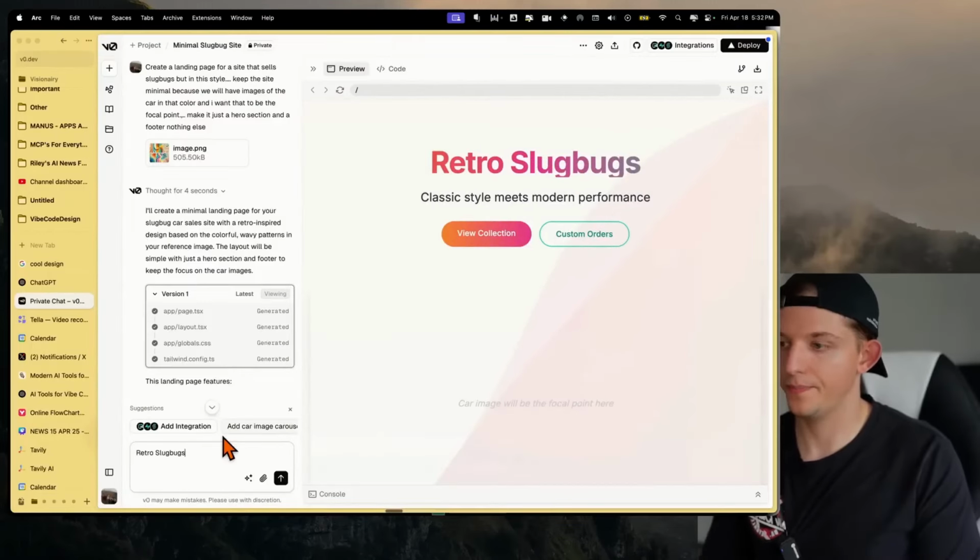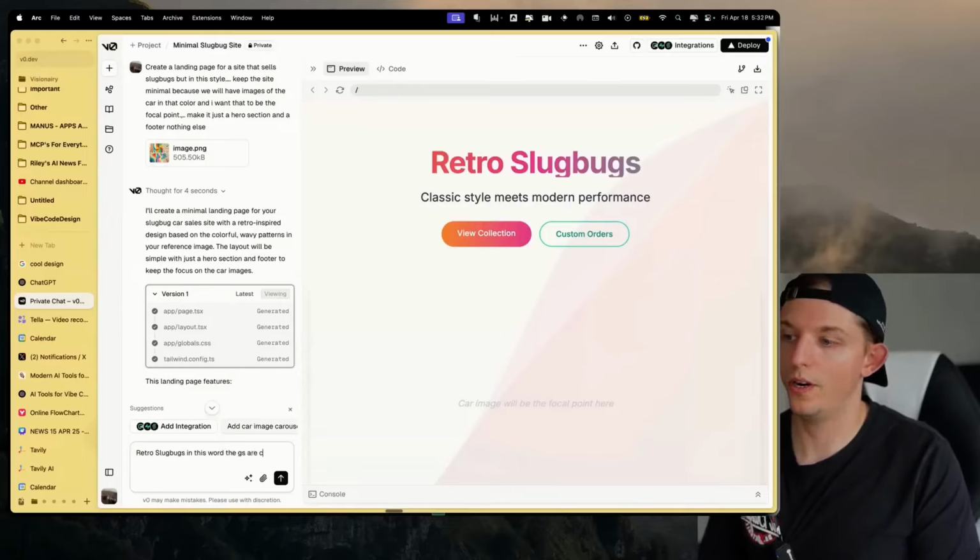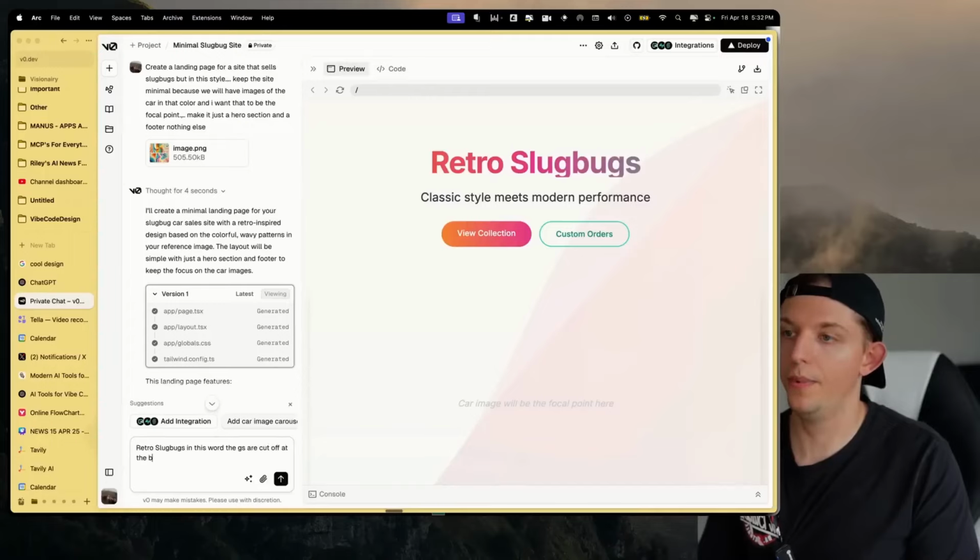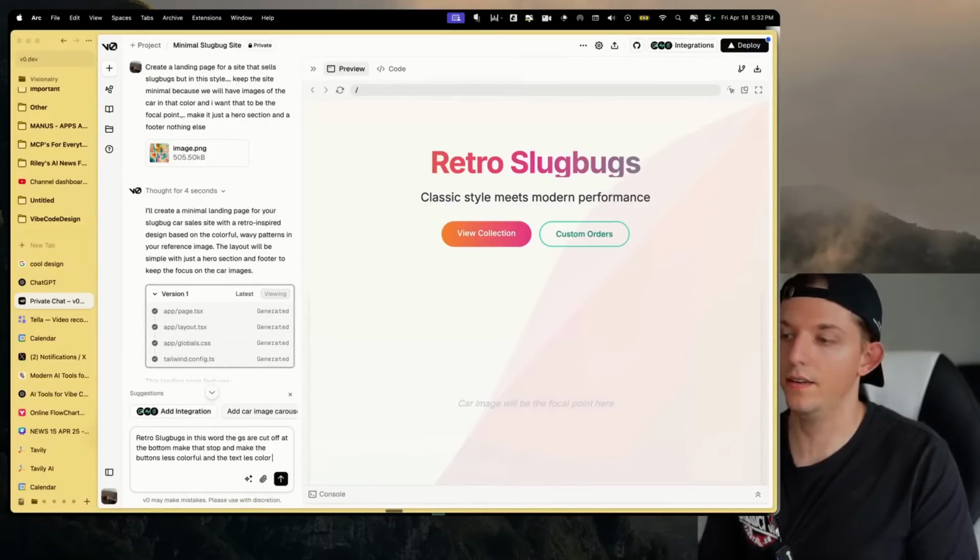I'm gonna say, in this word, the G's are cut off at the bottom. Make that stop and make the buttons less colorful and the text less colorful.